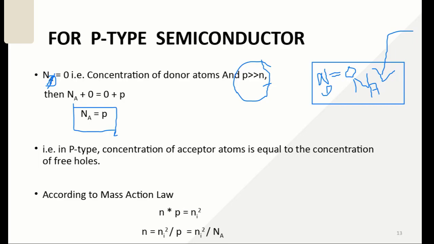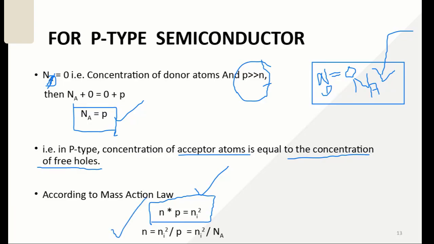In p-type, the concentration of acceptor atoms is equal to the concentration of free holes, and using the law of mass action, N into P equals Ni square. So first, the number of atoms you have added will be equal to the hole concentration. If you want to find out the electron concentration, you will use this formula.